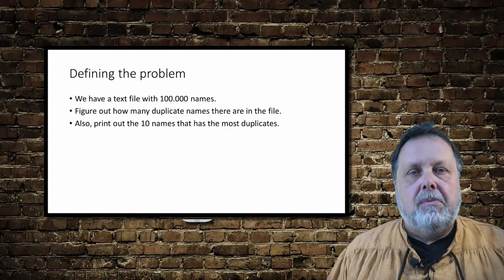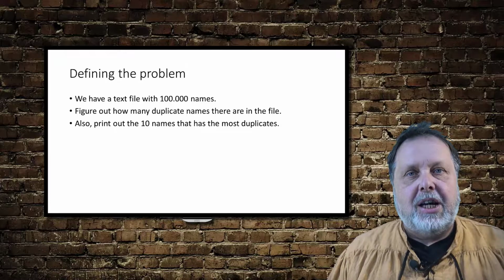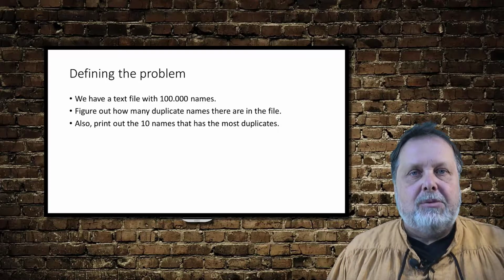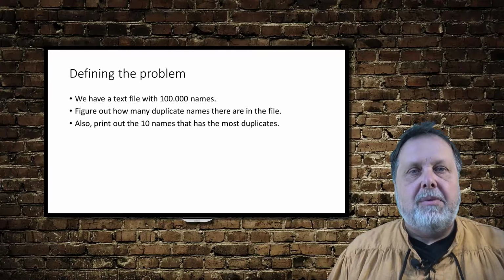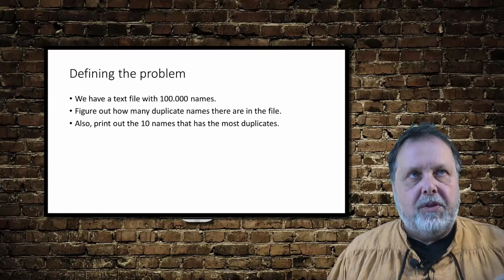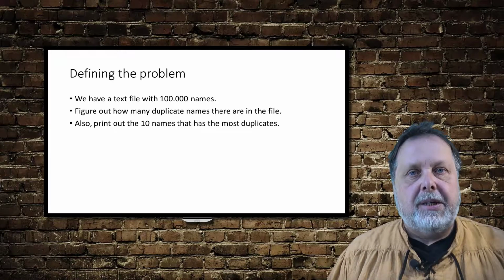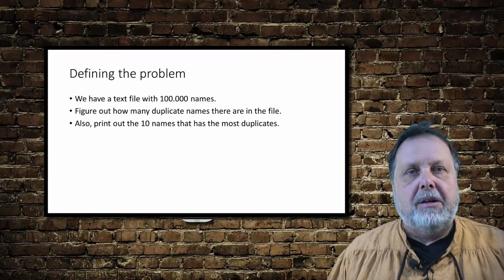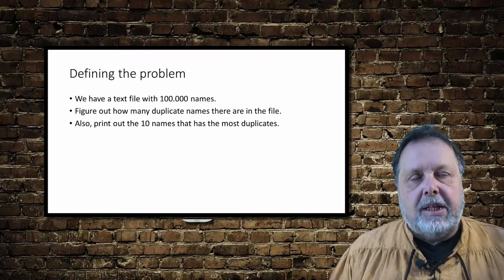So by the problem statement alone, we understand that, well, all names will not be unique. There will be duplicates in the file. So we need to figure out how many duplicate names there are. And then also we want a list of the 10 names that have the most duplicates. So the names that occur most times in the file. So that is the problem.